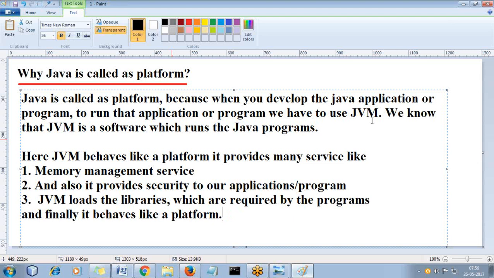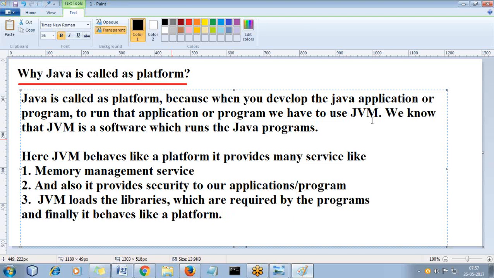When these classes are loaded during the program execution, who loads these two classes? JVM. In the JVM we have the class loader component. That component actually loads the classes. So memory allocation, memory deallocation, library loading, everything which is required by our program, JVM takes care of.